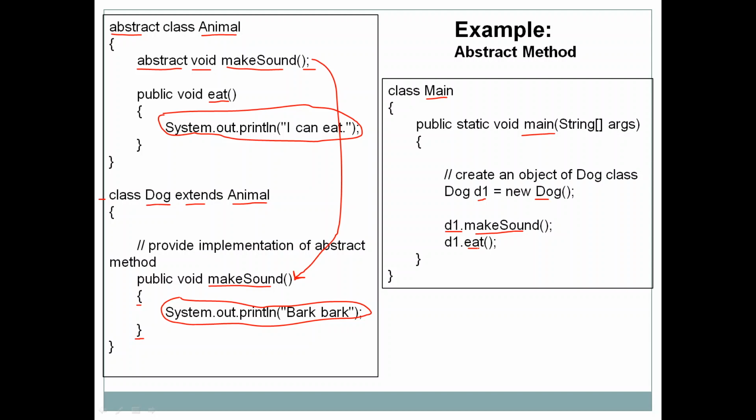Okay, so this is about the abstract class and the abstract method. Abstract class simply means a class which is declared with the keyword abstract, and the class may or may not include abstract methods. Whereas abstract method simply means a method which is declared with the keyword abstract and the method does not have the implementation. It is terminated by a semicolon. Okay, so that's it about abstract class and abstract method.